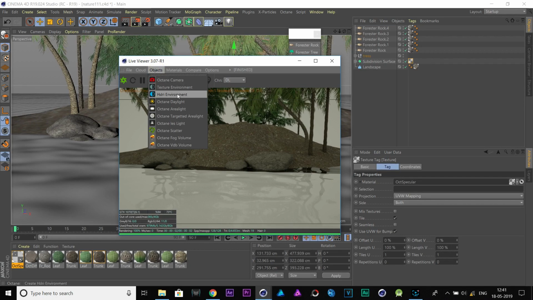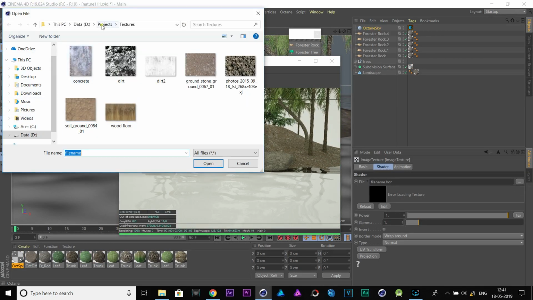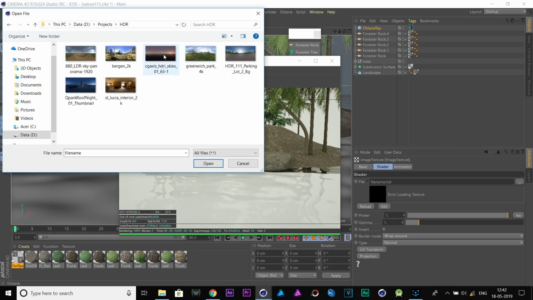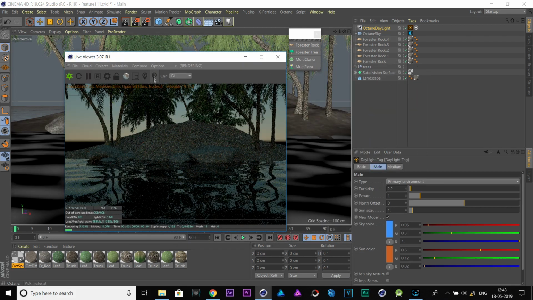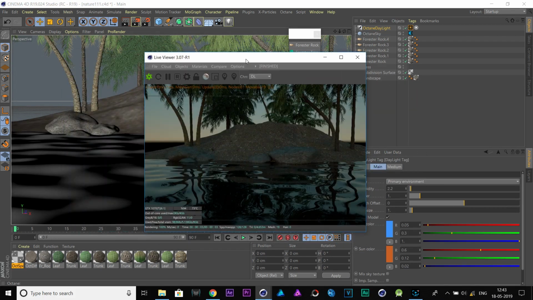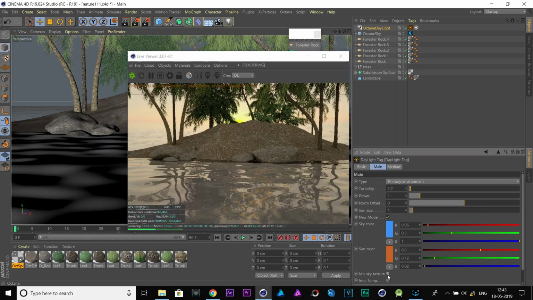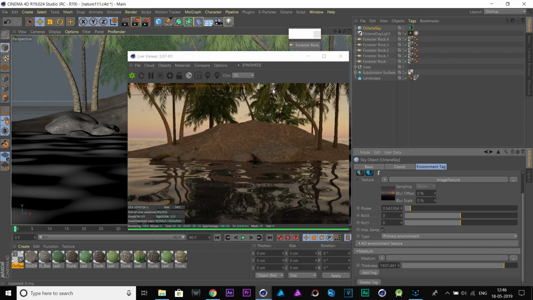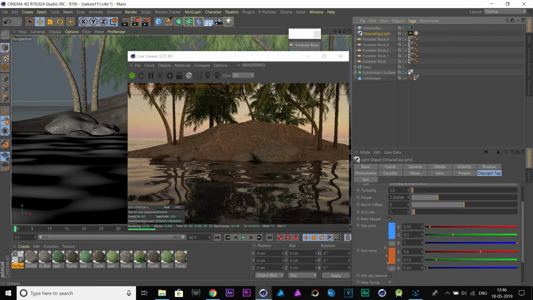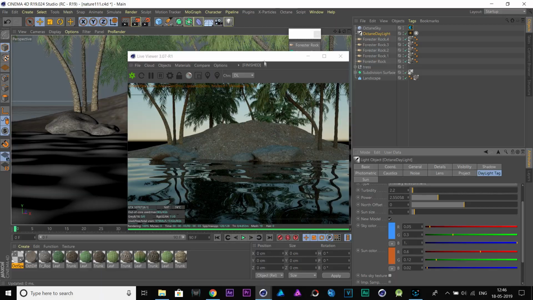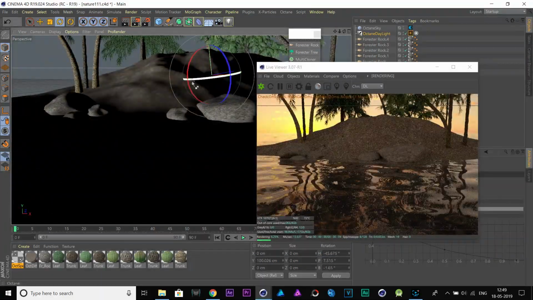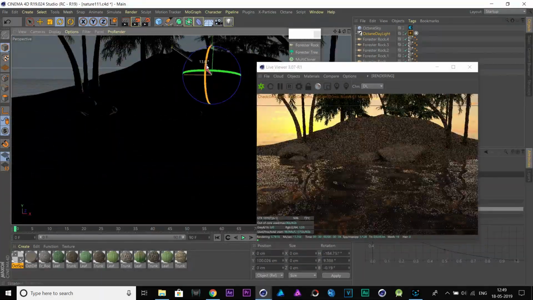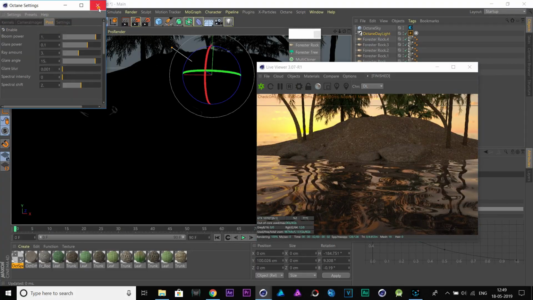Add an Octane sky texture with image texture. Then bring an Octane daylight object. Mix both of them together. Go to Octane settings. In the post-processing, enable bloom.